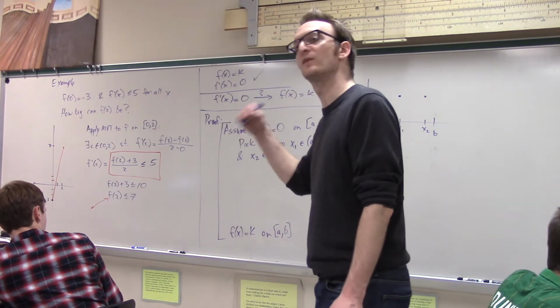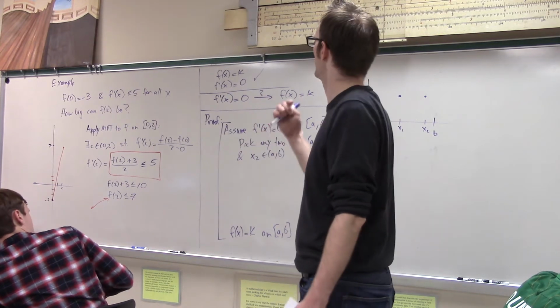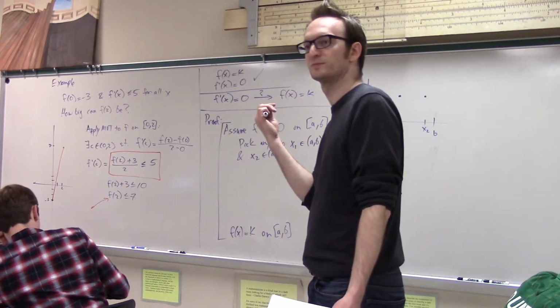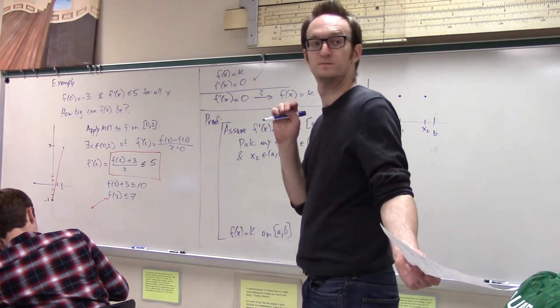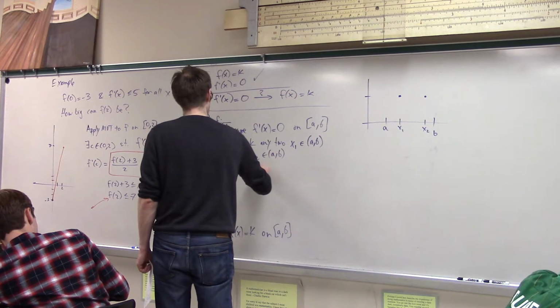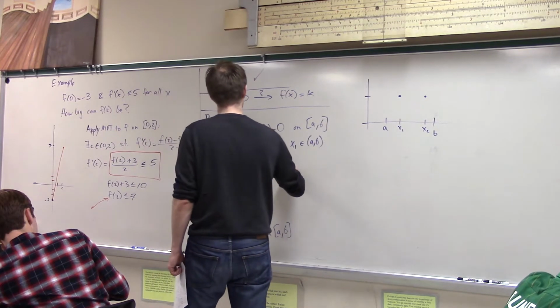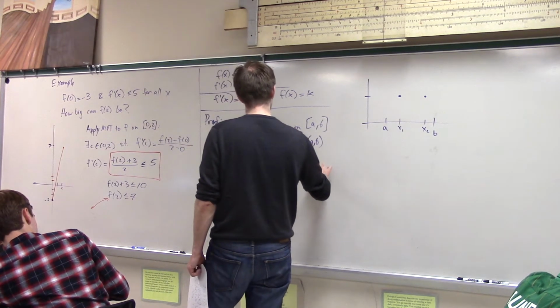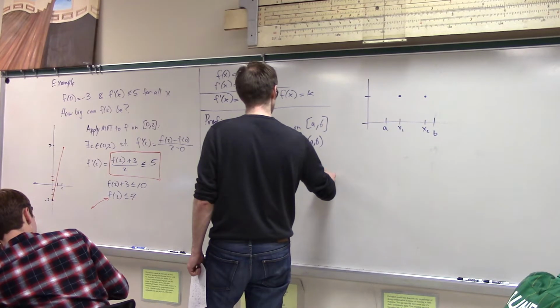Notice, I'm extracting information about the function based on the derivative. What could we do? Mean value theorem? Exactly. Apply the mean value theorem to f on the interval x1, x2.